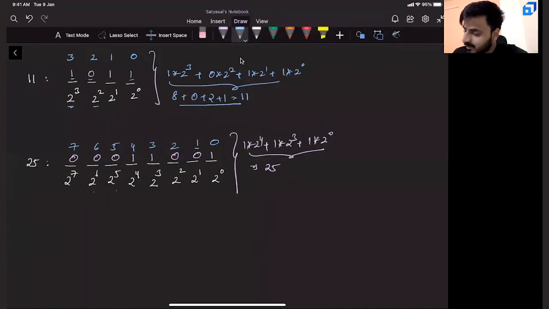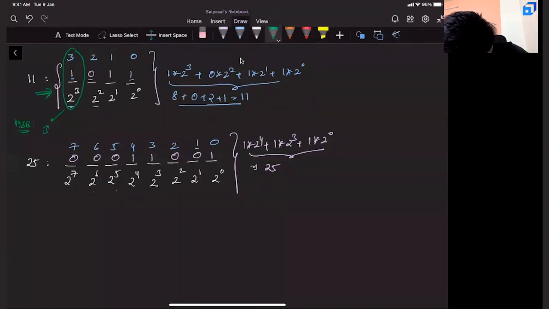Now tell me one small thing. In this binary representation, which bit number will act as MSB bit? First of all, MSB in the sense, most significant bit. Now in this binary representation, which bit will act as an MSB bit? You guessed it, the third bit. In this case, third bit acts as MSB bit.